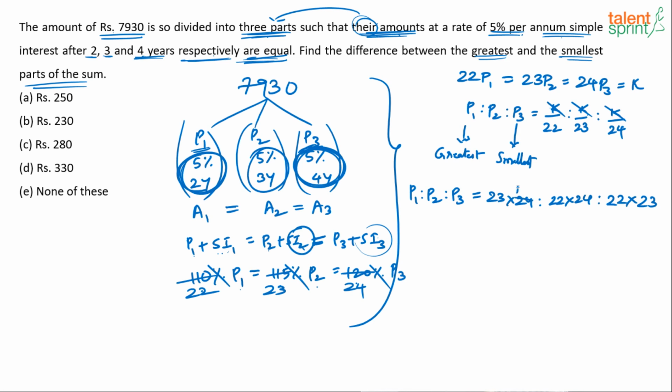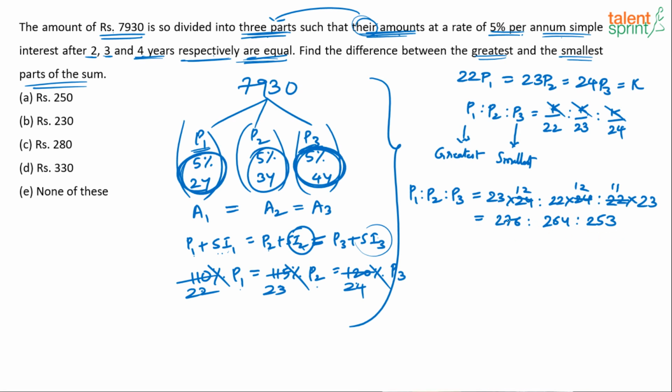So it's like into 12, into 12, into 11. So 23 into 12, 230 plus 46, 276. 22 into 12, so 220 plus 44, 264. And 11 into 23, 230 plus 23, 253. So the ratio P1, P2, P3 is 276 is to 264 is to 253.